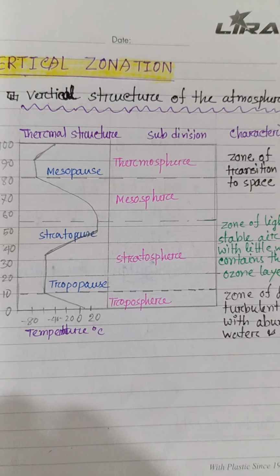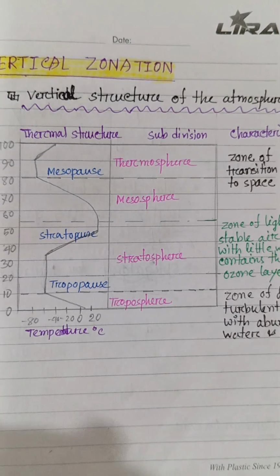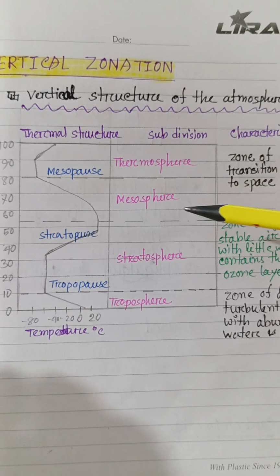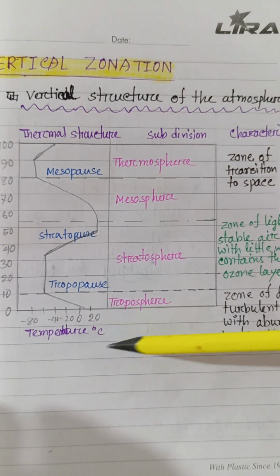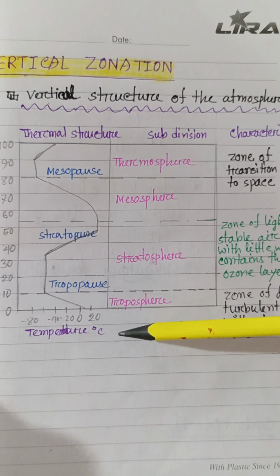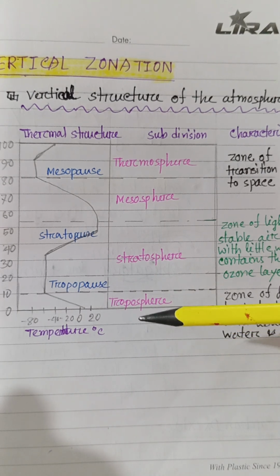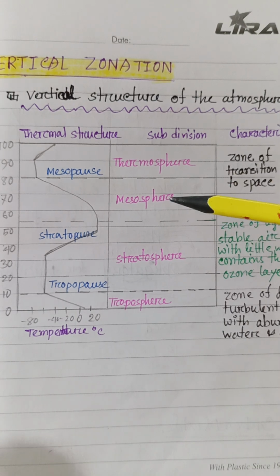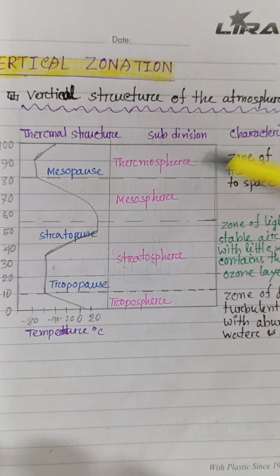Vertical structure of the atmosphere. The vertical atmosphere can be subdivided into 3 main parts based on temperature. Most of the mass of the atmosphere is contained within the troposphere, in which temperature falls with height.